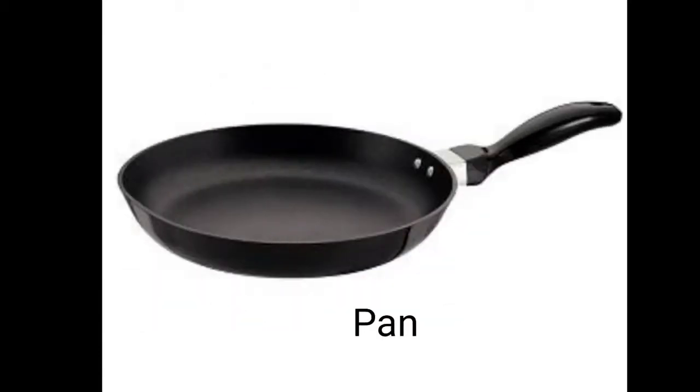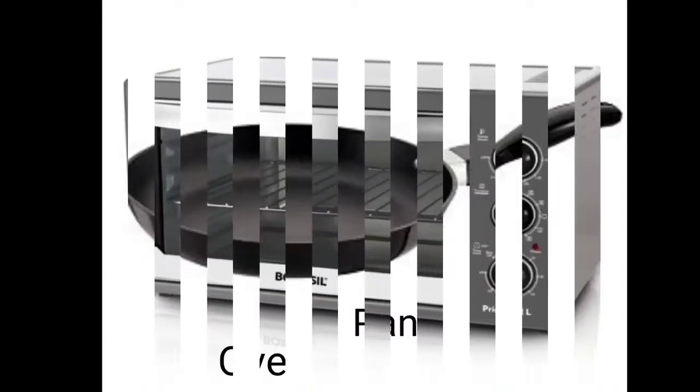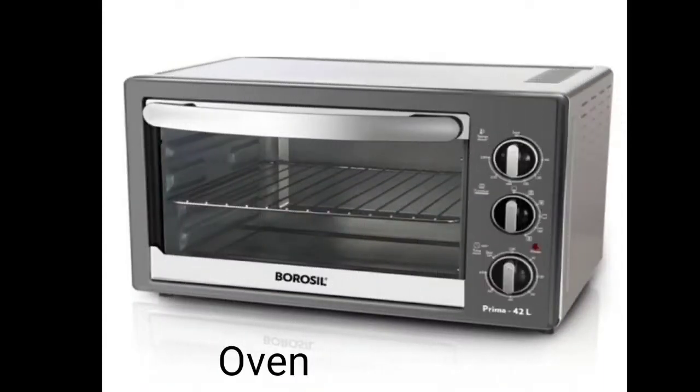Pan. To fry something, your mummy uses pan. Pan, that is shallow fry. Oven. To bake cake or to bake biscuits, pizza, pastry, and many others, oven is used. That is also a type of gas, but it is not a gas, it is an oven. So repeat with me. Oven.